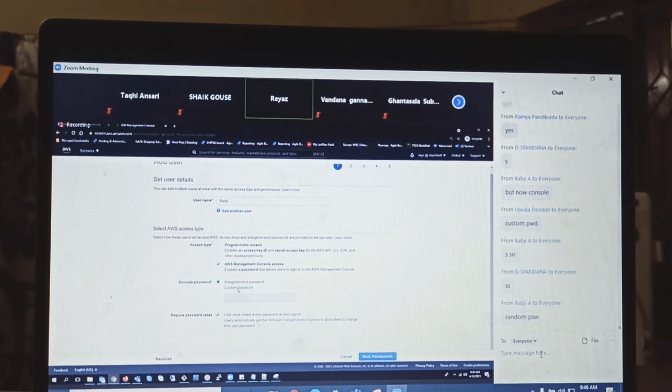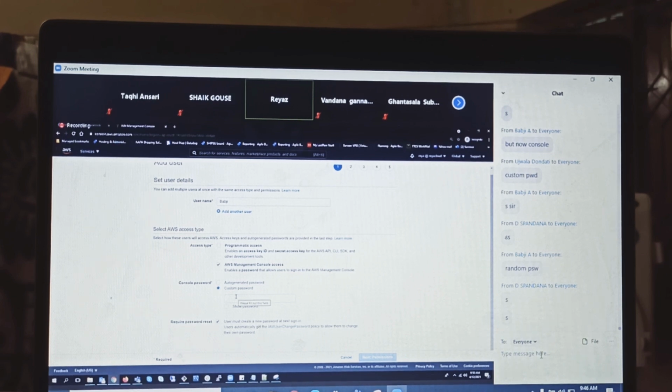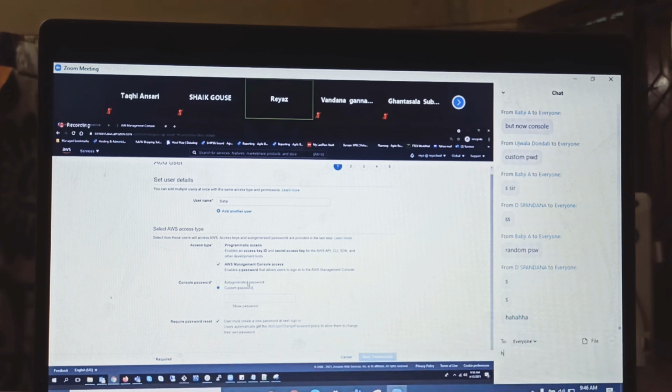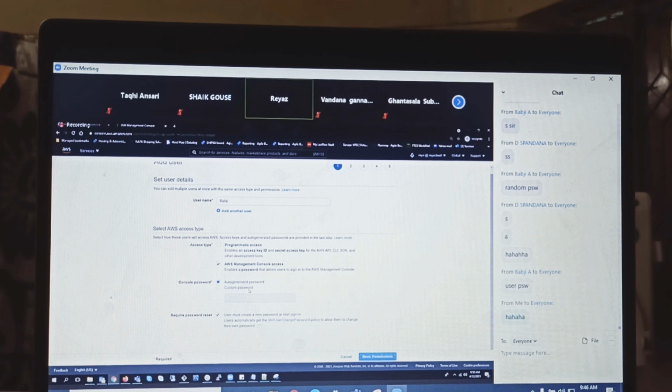And then custom password. If you want to have your own password, you can put it. But guys, most of your custom passwords are the same. I know what kind of passwords you guys will put. Something like 143 or ding ding ding. All kinds of nasty passwords will be easily hacked, right? So it's your wish. Give some complex password, otherwise let it be an auto-generated password.